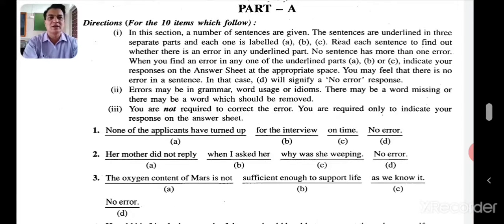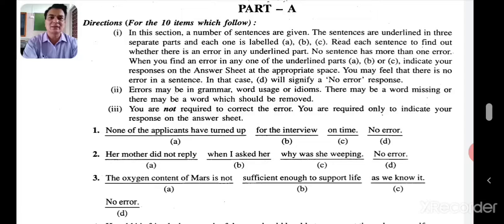We'll just glance through this. Read each sentence to find out whether there is an error in any underlined part. No sentence has more than one error. When you find an error in any one of the underlined parts, A, B, C, indicate your responses on the answer sheet. So you have to find out whether there is an error in A, B or C. If there is no error, then D will be the right answer. You got it now? So let's go ahead with this.